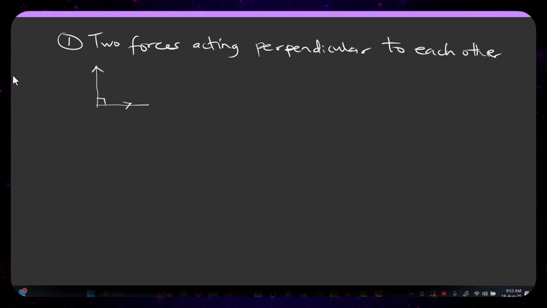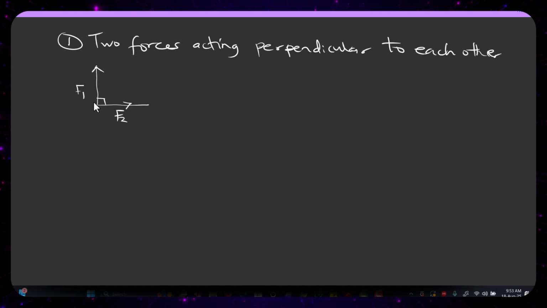So let's say this one is my F1 and this is my F2. But there's one challenge that you're going to have whenever you see them in the exam. What challenge will you have when you see them in the exam? Now, when you look at these two forces perpendicular to each other, they can be categorized in two ways. First, the forces are acting in different directions. And the second, the forces might be acting in the same direction.